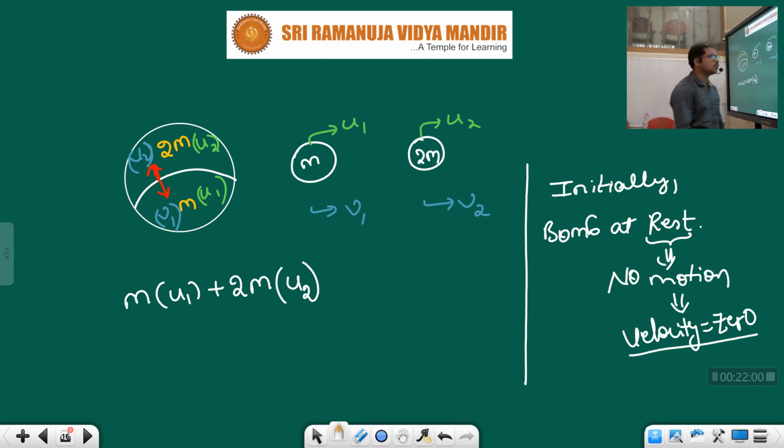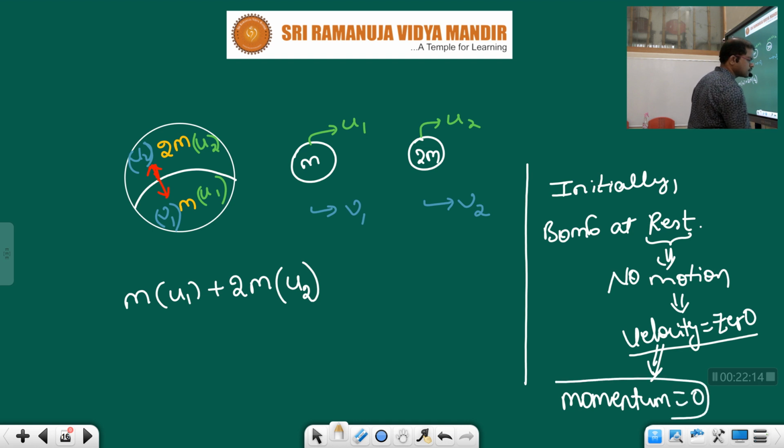Whenever velocity is 0, what is the formula for momentum? Mass into velocity. If velocity itself is 0, then momentum also is 0 only, no? So what is the initial momentum for this bomb? 0.